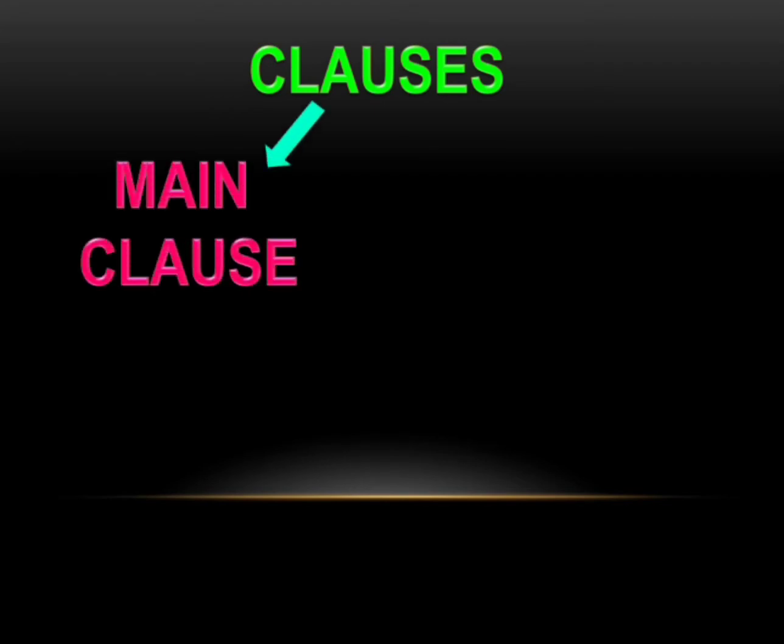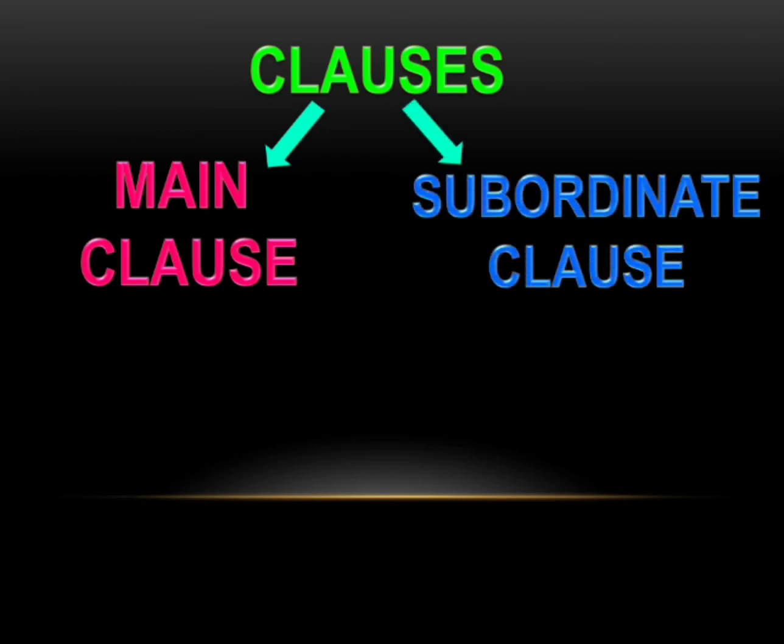Now, let us learn what clauses are. Clauses are of two types. One is the main clause and the other one is the subordinate clause. The part of the sentence which gives a complete meaning by itself is called the main clause. The subordinate clause is that part of the sentence which depends on the main clause to give a complete meaning.